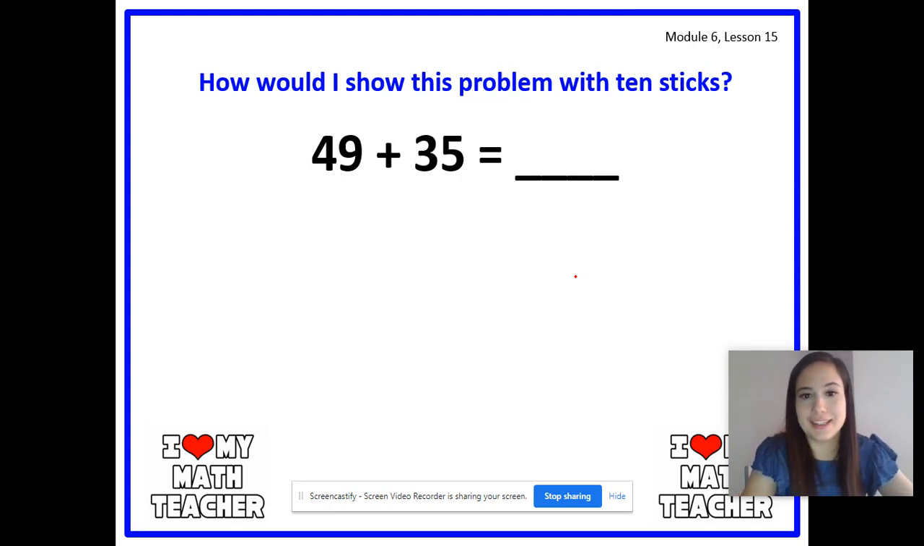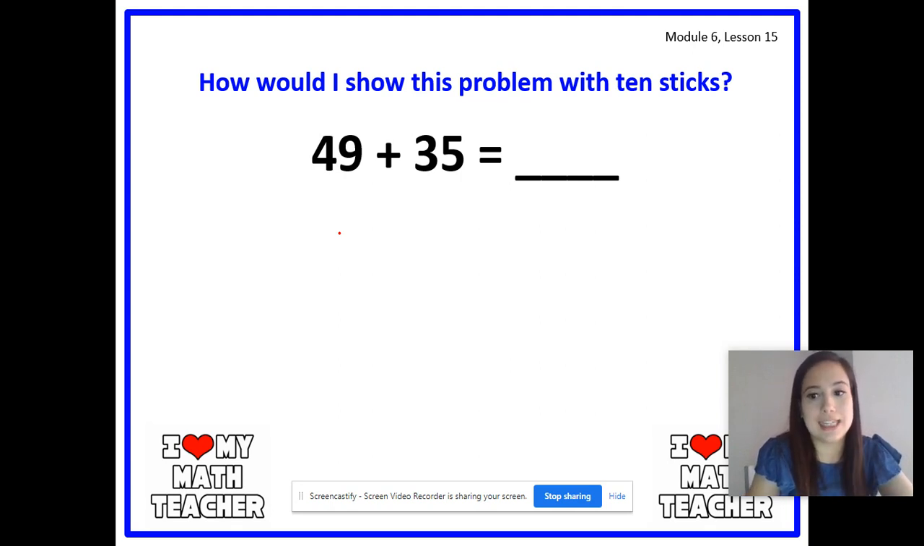Okay, let's start. Remember, the first step was to draw the first part, or the first addend. And our first part is 49. What's our first part? Get ready. Yes, 49. How many tens and how many ones does 49 have? Get ready. Yes, very good. So let's go ahead and draw.